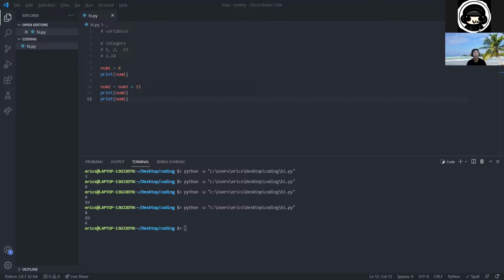Also, if you have a different IDE or code editor other than VS Code, like Atom or something else that supports Python, you can use it. It's totally fine. But if it doesn't support Python, we'd recommend you get VS Code.